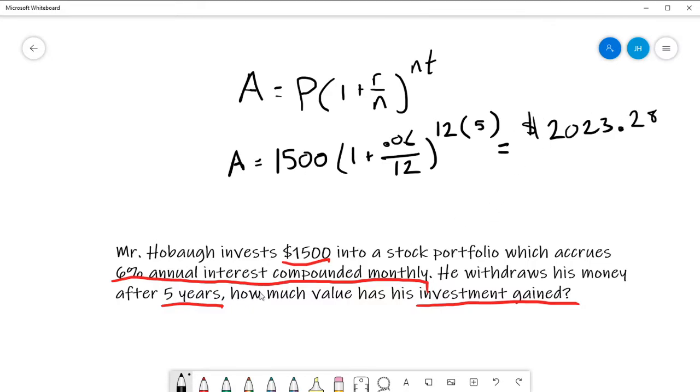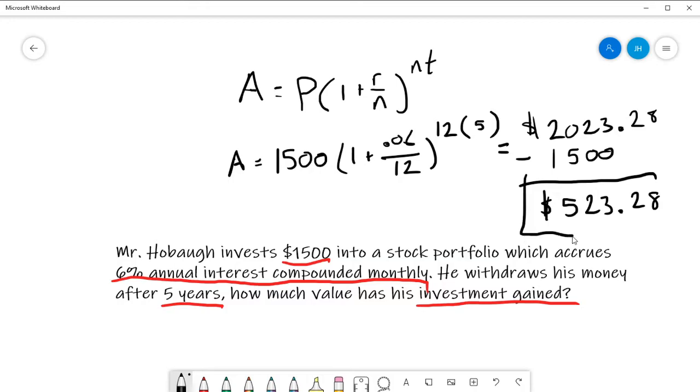But the question asks us, how much value has my investment gained, right? So my initial investment was 1,500. So let's subtract these, and we'll see that we've gained $523.28. So that's compound interest, right?